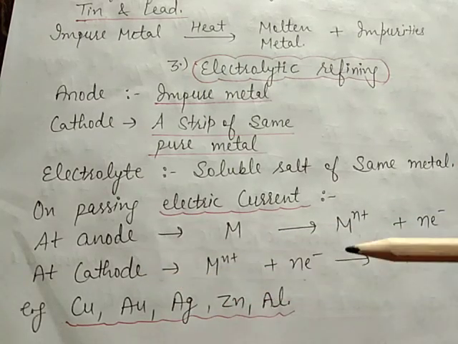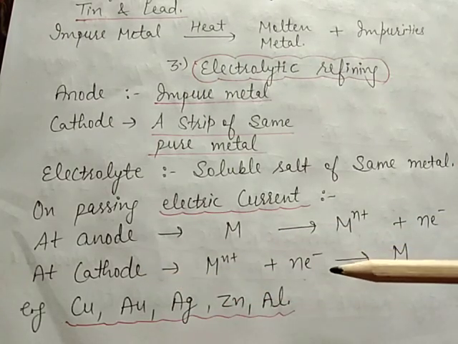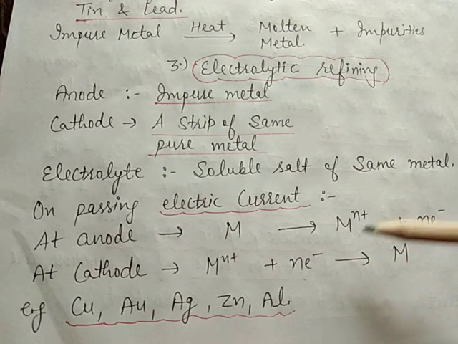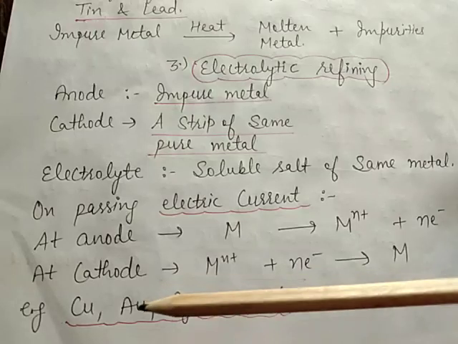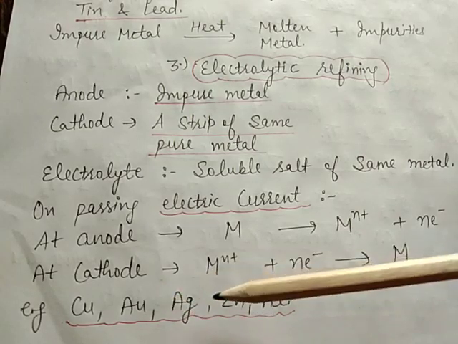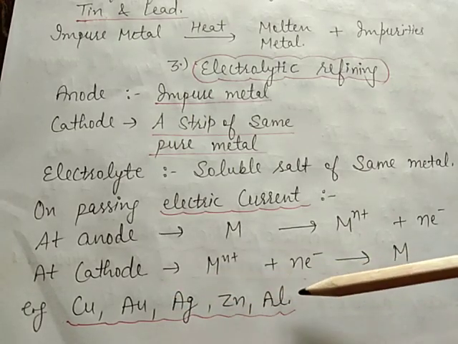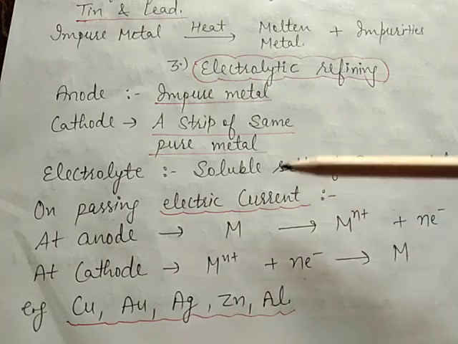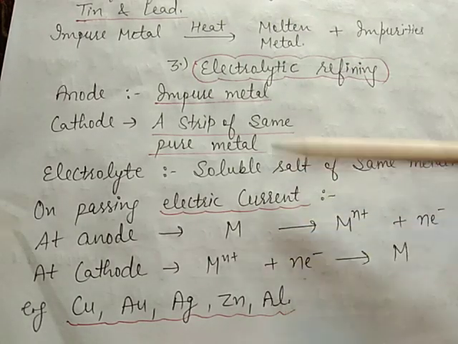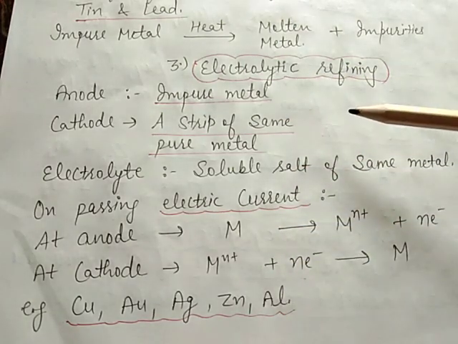At the cathode, reduction takes place and it involves the gain of electrons, so it is converted into metal. Examples are copper, gold, silver, zinc, aluminium. These are refined by the electrolytic refining method.